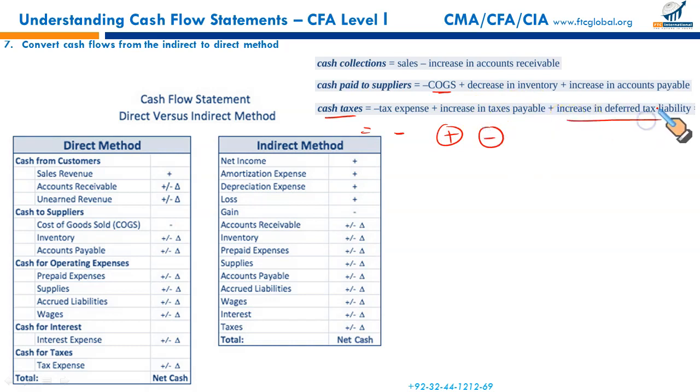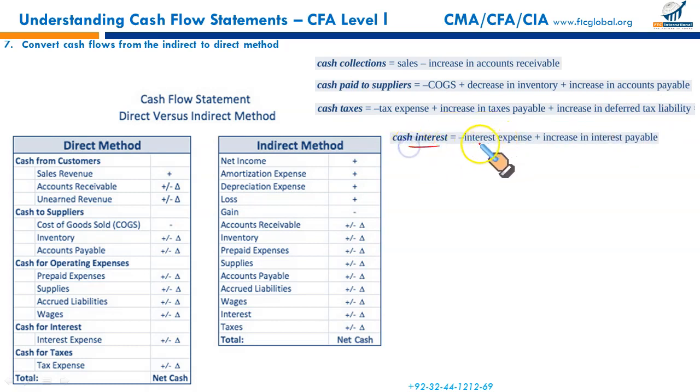Increase in deferred tax liability. Increase in deferred tax liability means you withheld the payment. It's effectively an inflow. If there has been a decrease in deferred tax liability, reduction means it is being debited and cash will go out, negative. This is a simple idea which will help you solve many questions like these.